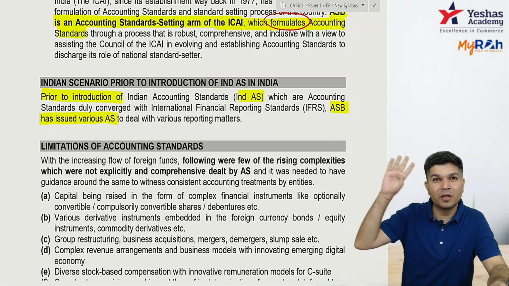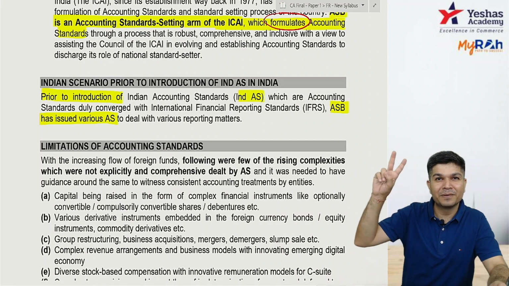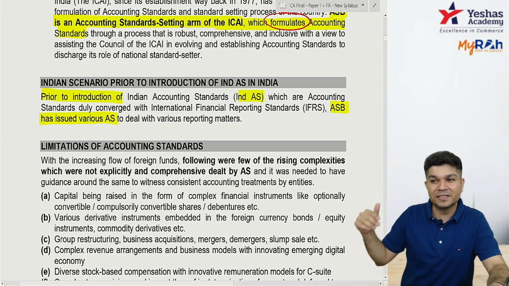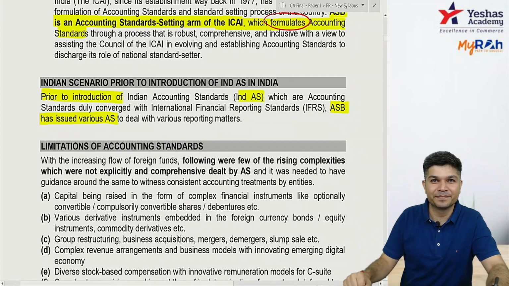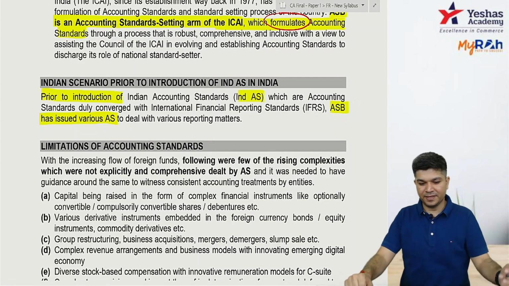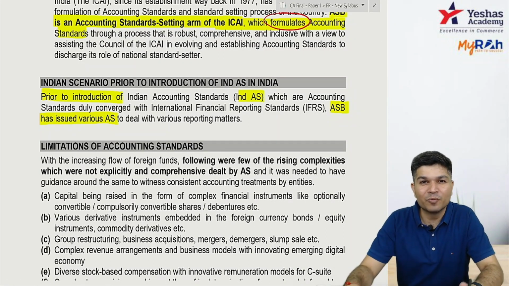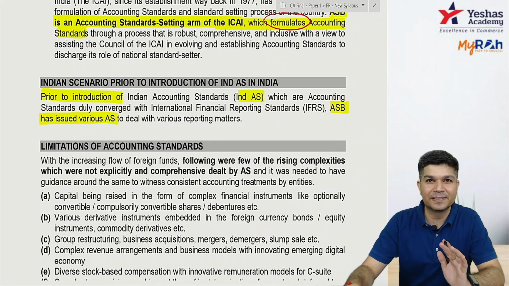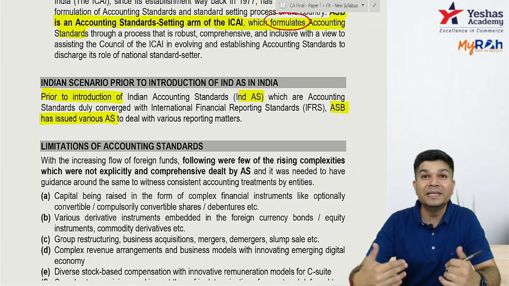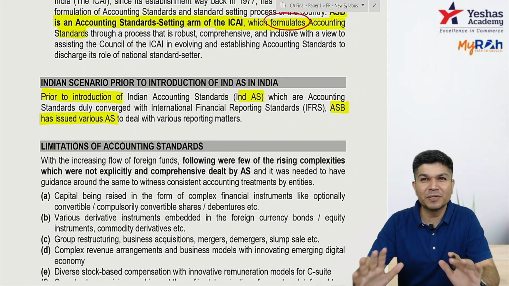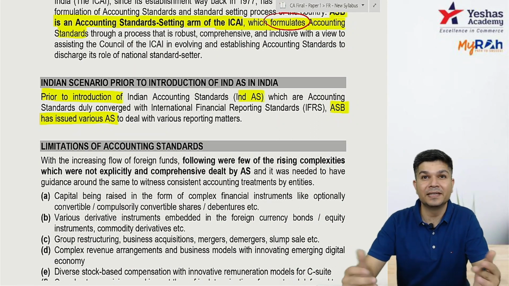Are you able to recall? Level 1, level 2, level 3, level 4 enterprises, accounting standards applicability. For companies, it is SMC and non-SMC. Correct? Okay. Now, accounting standards were already there. Why did we need IND AS? So, few limitations were there in accounting standards. I repeat, few limitations were there in accounting standards because of which we needed IND AS.